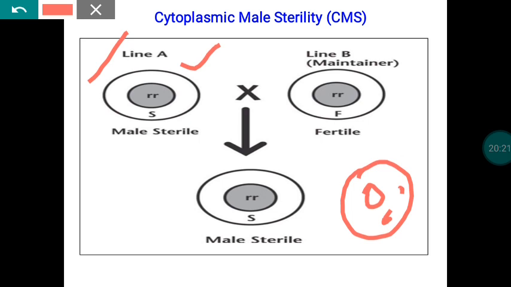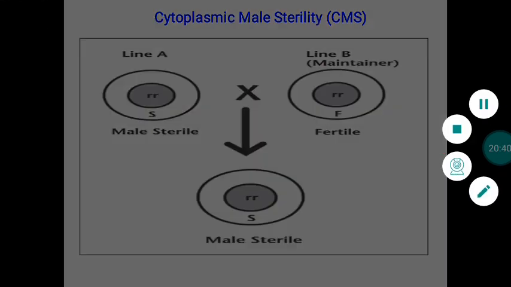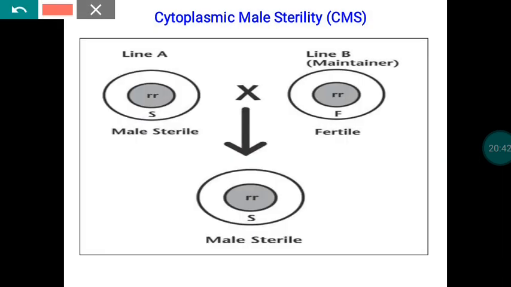Once you identify these kinds of plants, in order to produce more quantity of the hybrid, we have to produce more quantity of this particular female parent. The problem here is that these plants are male sterile and female fertile. In order to multiply them, we need maintainer plants. That plant should be of male fertile nature.